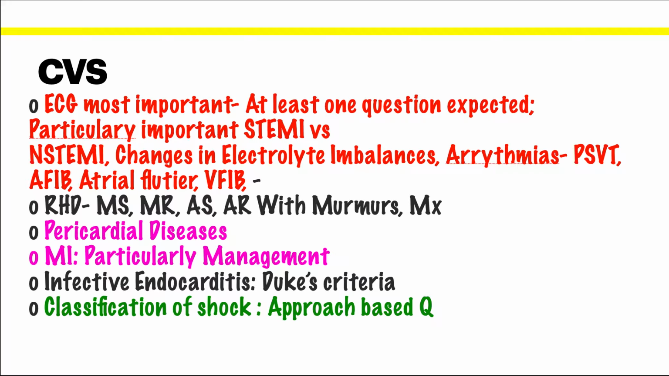Particularly important: STEMI versus NSTEMI, changes in the electrolyte imbalances, arrhythmias, PSVT, atrial fibrillation, atrial flutter, and ventricular fibrillation. Now, also RHD, MS, MR, AS, AR with murmurs and management, pericardial diseases, MI with particular management, and infective endocarditis. Also remember Duke's criteria, Jones criteria, classification of shock, and approach-based questions based on clinical questions on shock are most expected this year.